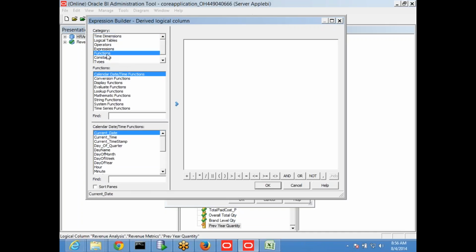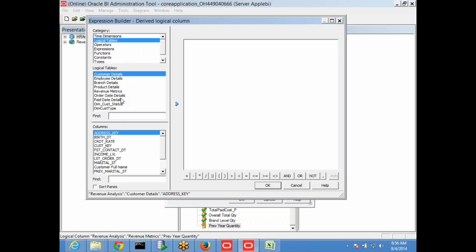If you go to functions here, you will find some functions related to time series. These are the functions we are using now. They are not common functions you get in SQL; these functions are specially designed in OBIEE only, not specific to any RDBMS. These are Ago, Period Rolling and ToDate. These are the three functions. So here I am going to do the calculation now. What is the calculation? We already have the sum of the quantity, which is there in the revenue measure.